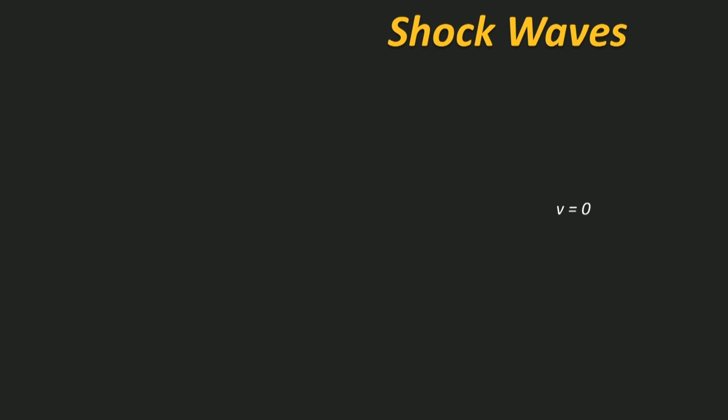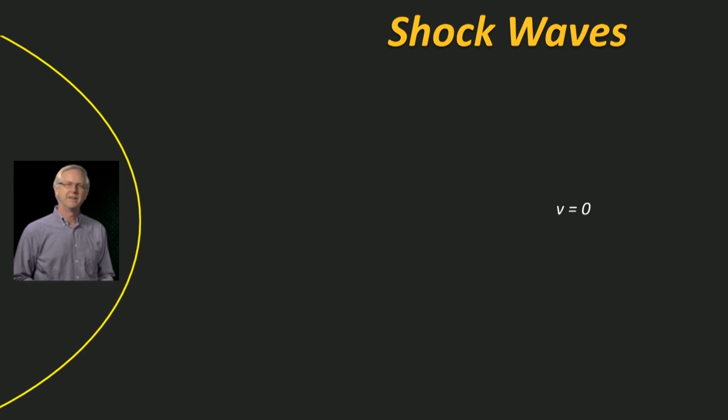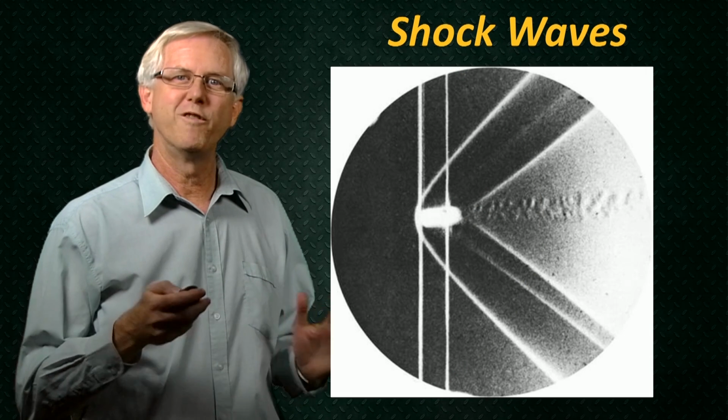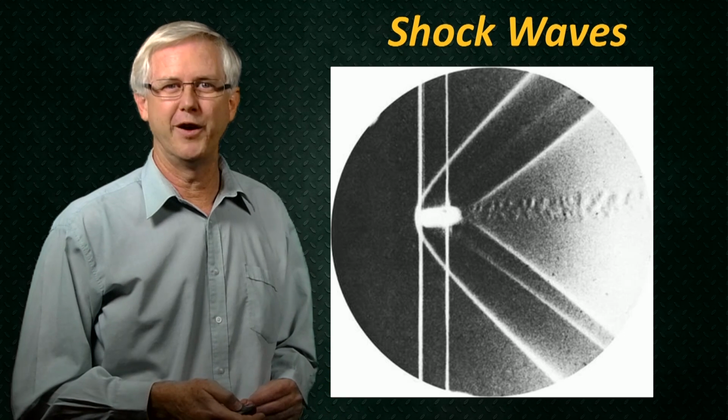Let's do one more thought experiment. What if I was travelling at a hypersonic speed through the still air in this room? Then a bow shockwave would form ahead of me and would travel through the stationary air ahead of me. The model that we'll use in section 3 of the course has the shockwave being a discontinuity. That is, the properties of the gas change instantaneously as the flow passes through a shockwave or a shockwave passes through a gas. We'll finish off this unit with this historical photograph.